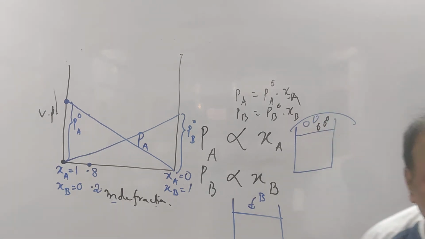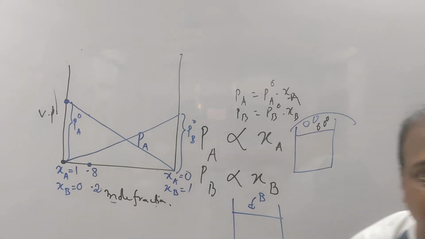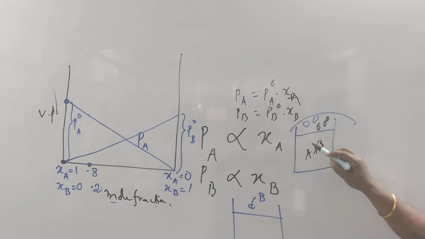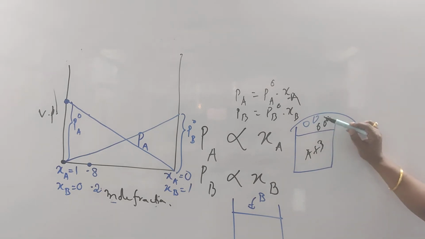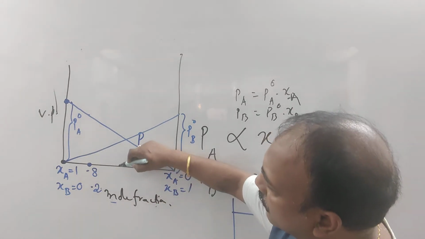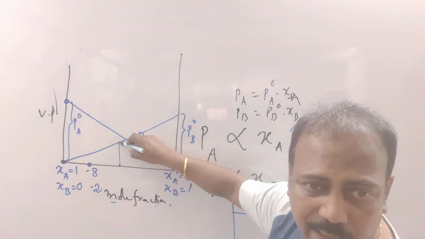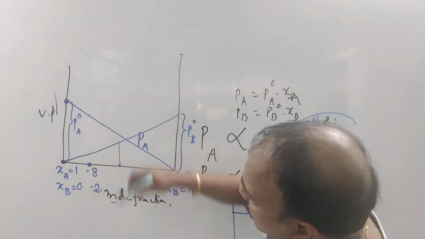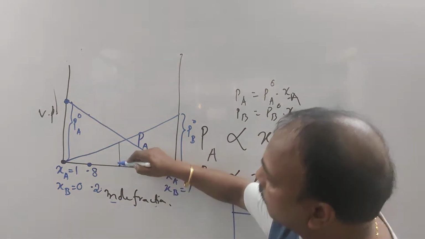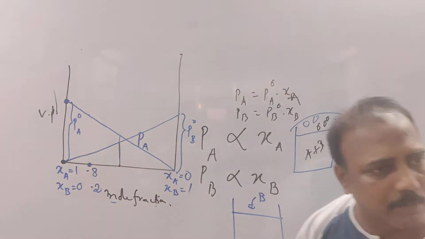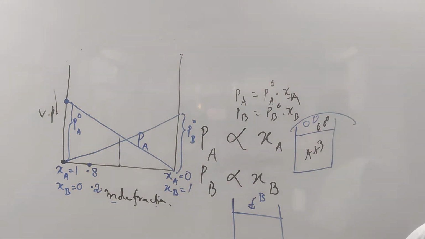PA plus PB. PA naught is when it is pure. Now here, A is also there, B is also there. Contribution of A and contribution of B is responsible for the total vapor pressure. So suppose at this condition, what is the total vapor pressure if I ask? This is the vapor pressure for A or B? B, okay, and this much is the vapor pressure for A. Clear? The addition of these two will be the total vapor pressure. Yes, we'll continue with that.